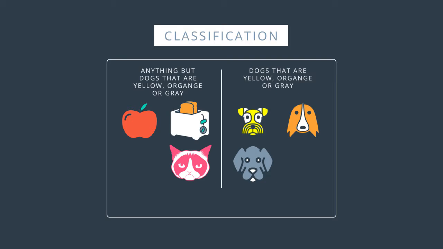How can we see the problem here? Well, one way to see this is by introducing a testing set. If our testing set is this dog over here, then we'd imagine that a good classifier would put it on the right with the other dogs. But this classifier will put it on the left, since the dog is not yellow, orange, or gray. So the problem here, as we said, is that the classifier is too specific. It will fit the data well, but it will fail to generalize. This is overfitting. It's like trying to kill a fly with a bazooka. Sometimes we'll refer to overfitting as error due to variance.